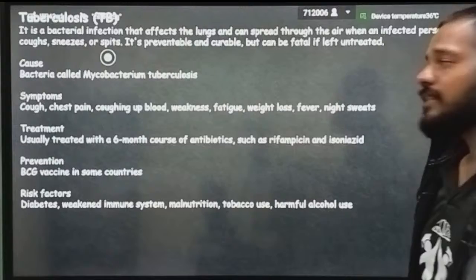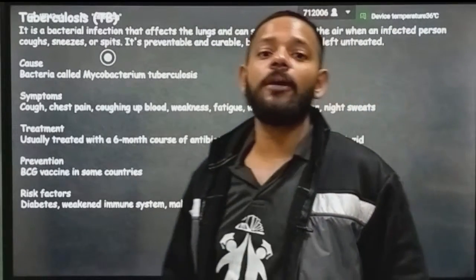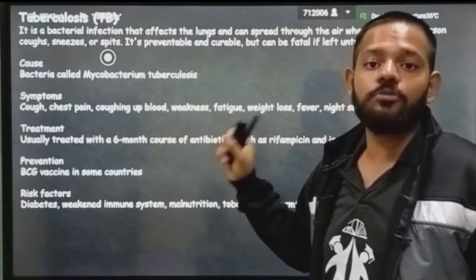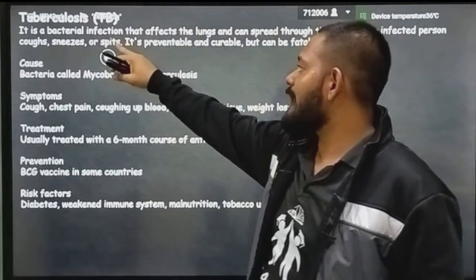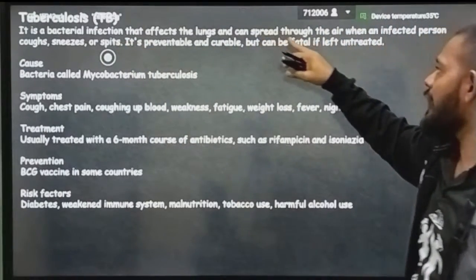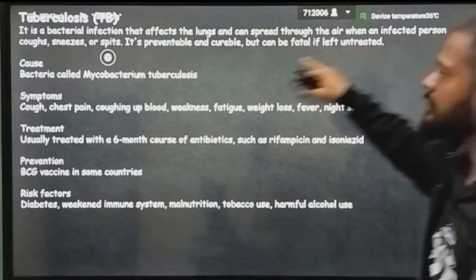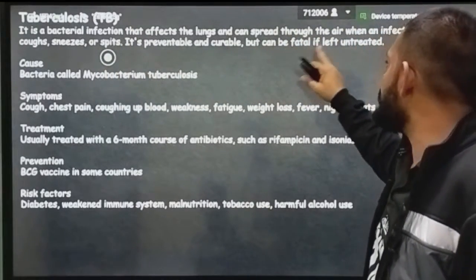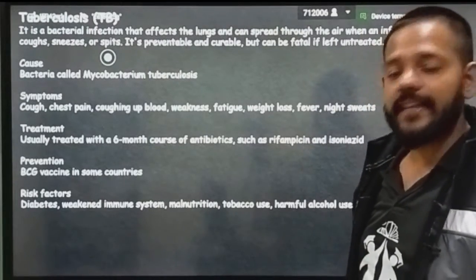Okay, next disease. Okay, it is also familiar to you, tuberculosis, TB. Okay, it is a disease of your pulmonary respiratory system, or your respiratory system. It is caused by Mycobacterium tuberculosis. Okay, it is a bacterial infection that affects the lungs and can spread through air when the infected person coughs, sneezes and spits. It is preventable and curable but can be fatal if left untreated.